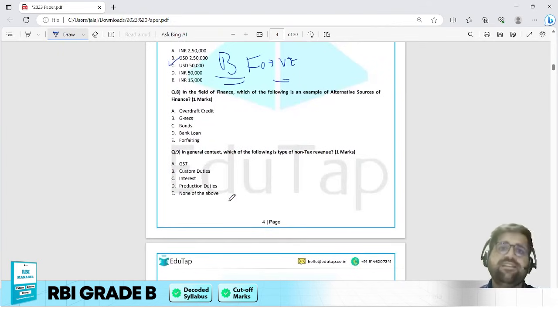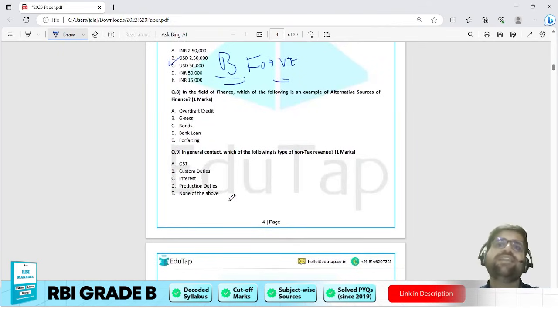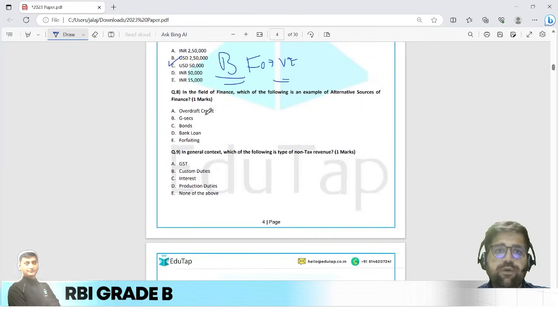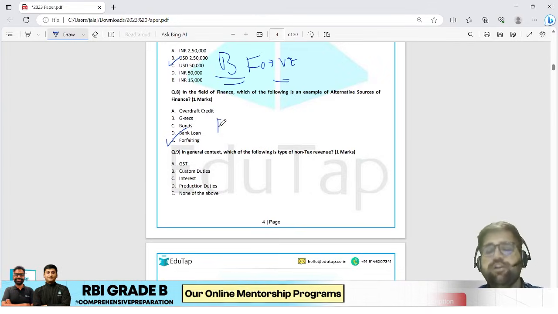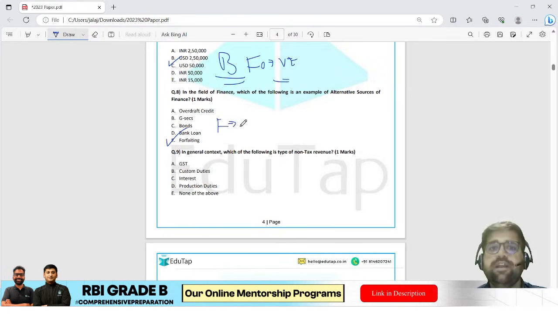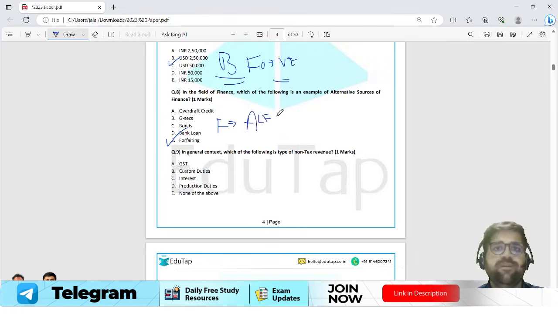In the field of finance, which of the following is an example of alternative sources of finance? Overdraft credit, G-Secs, bonds, bank loan, and forfeiting. I hope you would have marked your answer as E. This question is from your finance component, directly asked from the chapter alternative sources of finance. I hope you agree with me, and this question is also easy according to me.